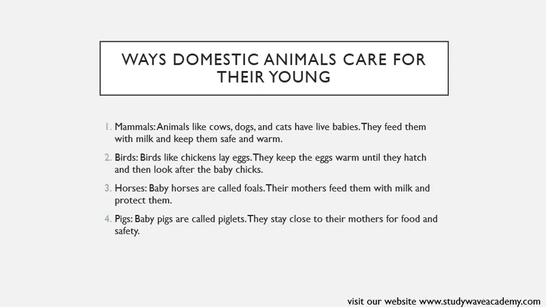They stay close to their mothers for food and safety. Piglets are born to their mothers and are nursed by them, and they stay close to her for protection and food. So different domestic animals have different ways they care for their young.